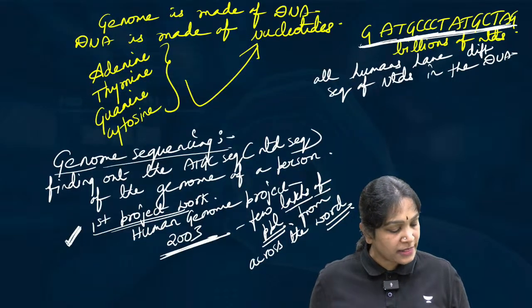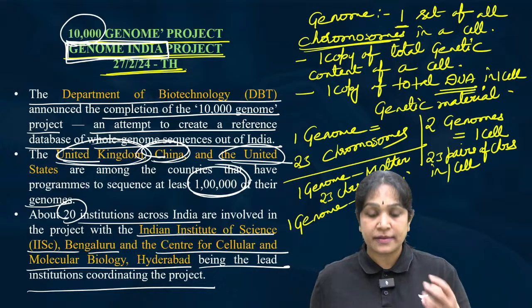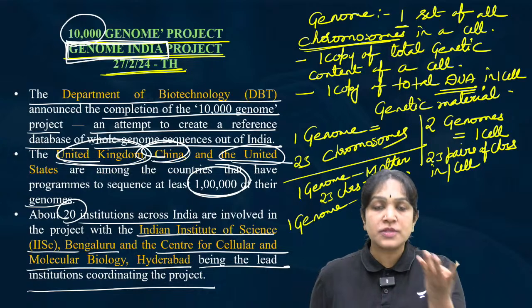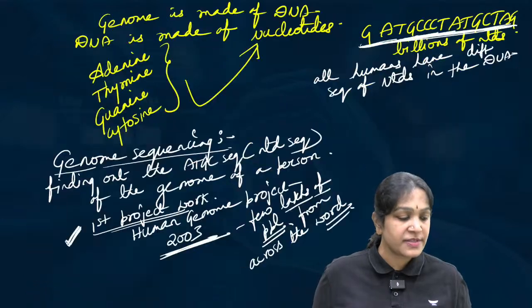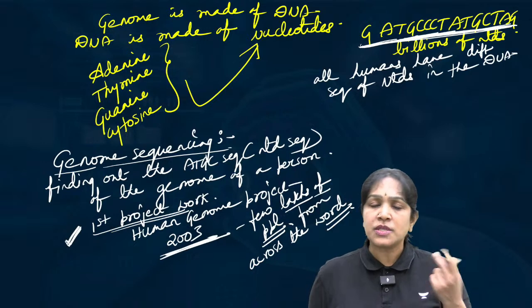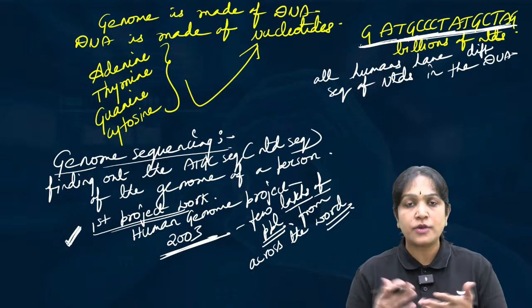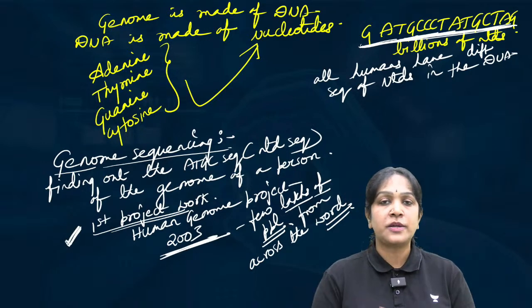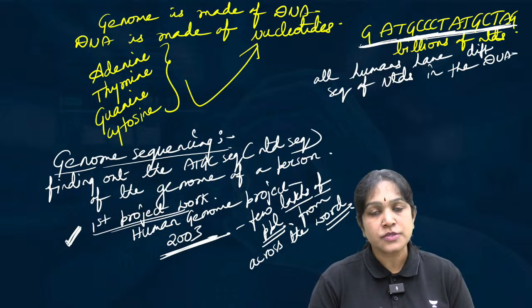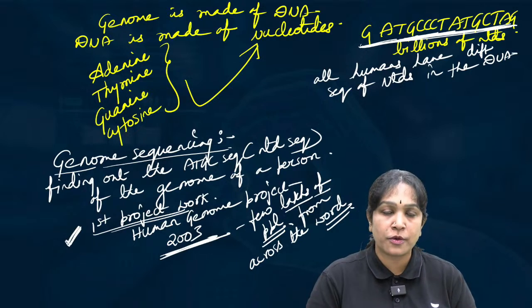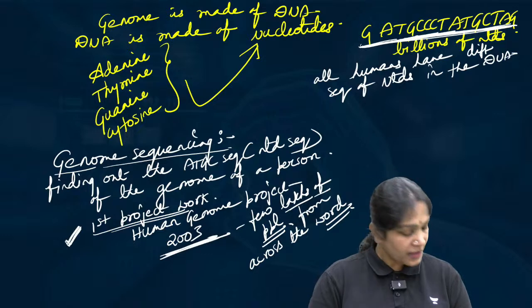I explained all that here. We started consuming processed food, so the fiber intake decreased. We started consuming meat, so the plant food intake decreased. We did not use the appendix, so it became a vestigial organ. So we are depending on the gut microbiome to digest the cellulose. Clear?